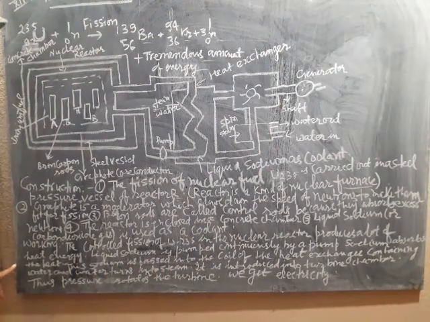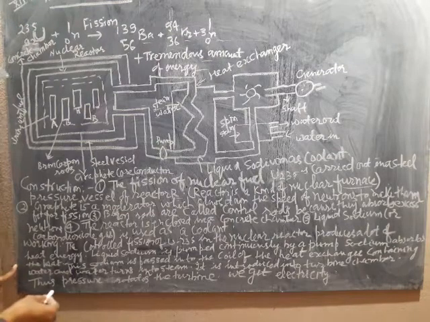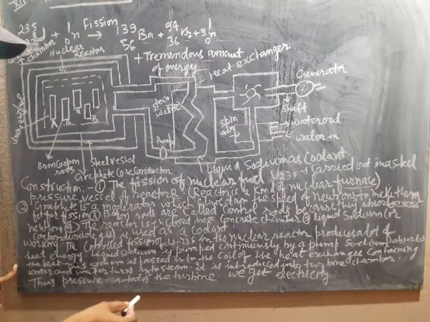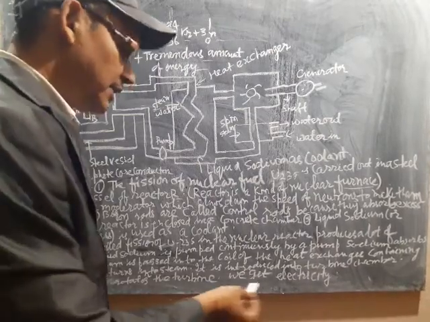Next, the steam is introduced into the turbine chamber. This will go into the turbine chamber, and this pressure rotates the turbine. Finally, we get electricity.